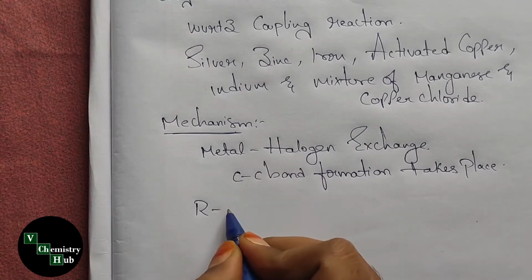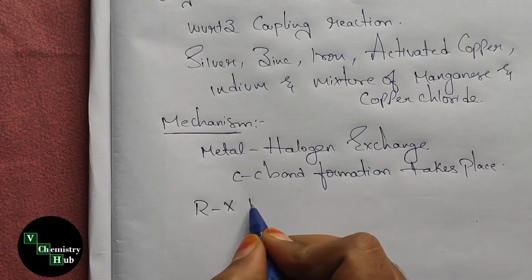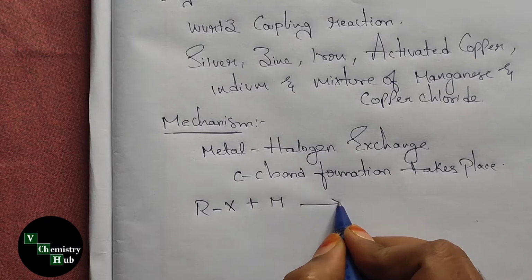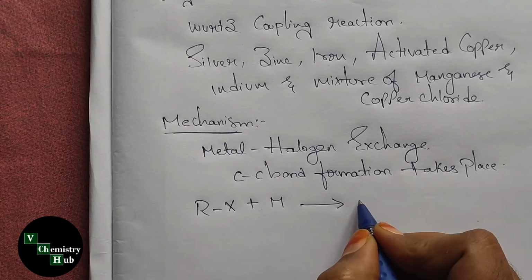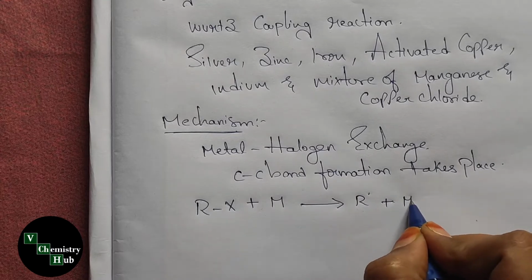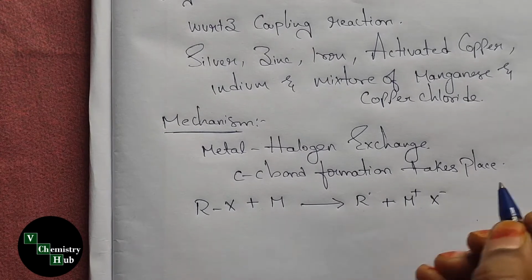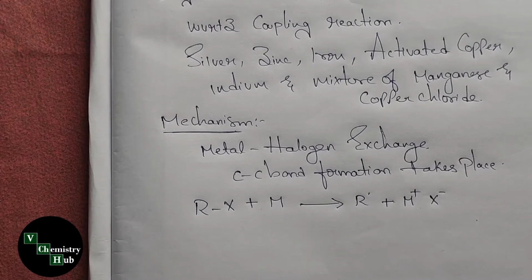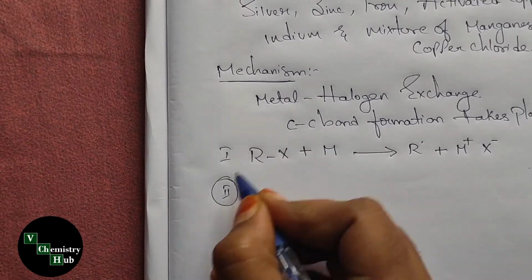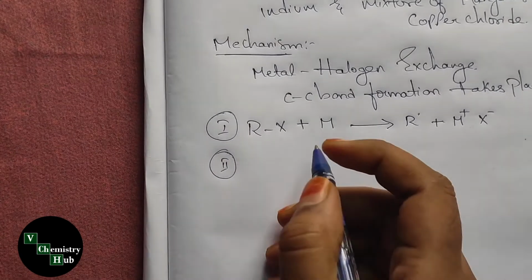Consider an alkyl halide which is on treatment with a metal. Then we will get a radical and metal halide. And the second step involves the radical.